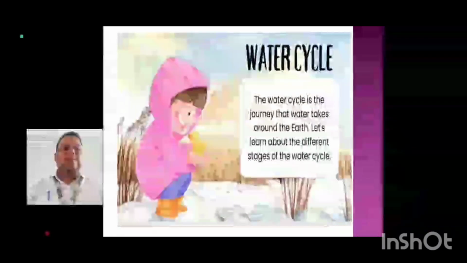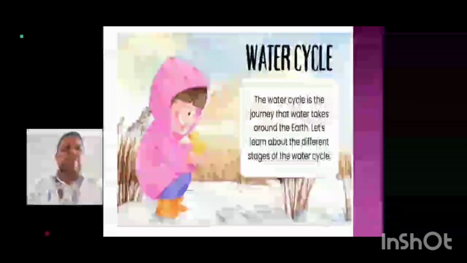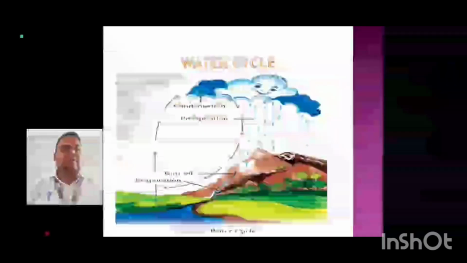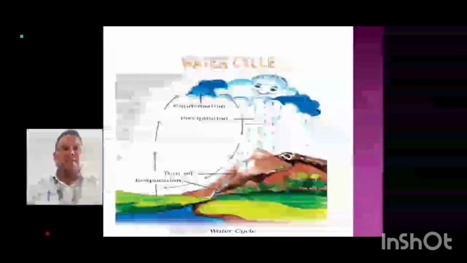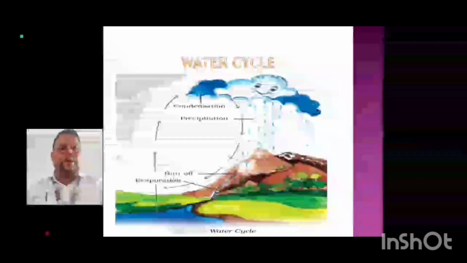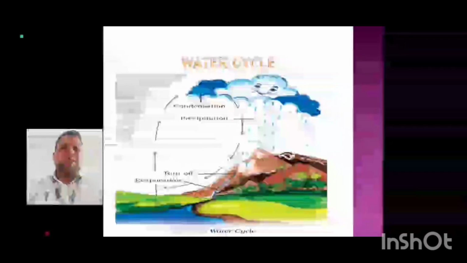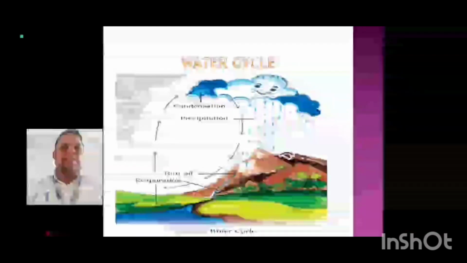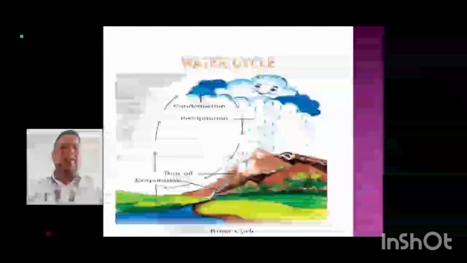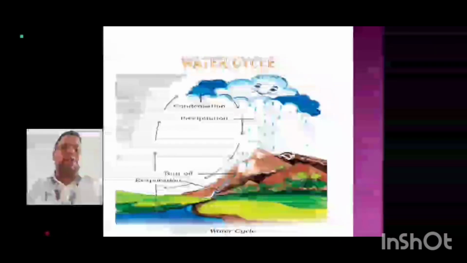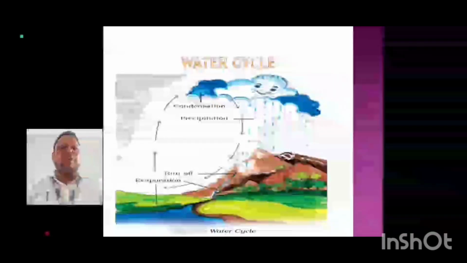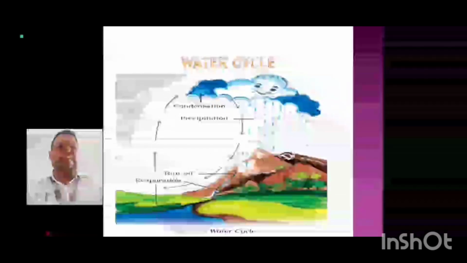The water cycle. The water cycle is a journey that water takes around the earth. Let's learn about the different stages of the water cycle. In the water cycle, first there is evaporation. When water gets heated, it evaporates and makes clouds, a process known as condensation. After the condensation, there is precipitation in the form of rain, snow and hailstorm, etc. This continuously occurs, and this is known as the water cycle.